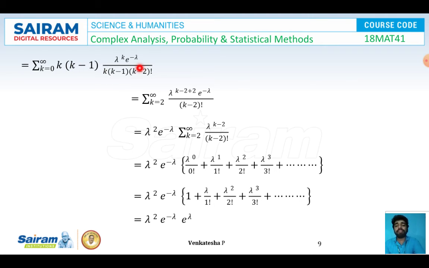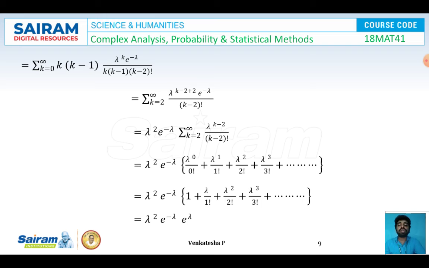So now the term has only k minus 2 factorial. For that purpose, the summation will be starting from 2 to infinity now. That is summation k from 2 to infinity lambda power k minus 2 plus 2 into e power minus lambda. Here, just adding 2 and subtracting 2 in the exponent, by k minus 2 factorial. I got it. So now I'm taking lambda square and e power minus lambda outside. I got lambda square e power minus lambda summation k from 2 to infinity lambda power k minus 2 by k minus 2 factorial.